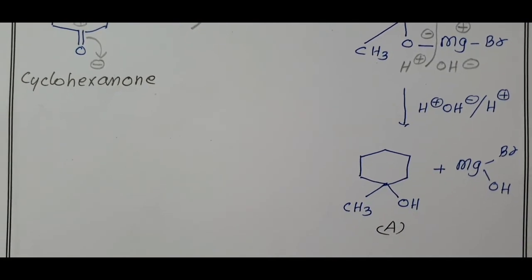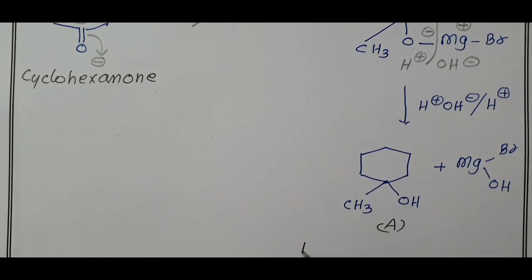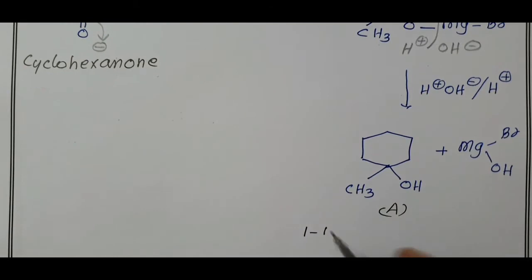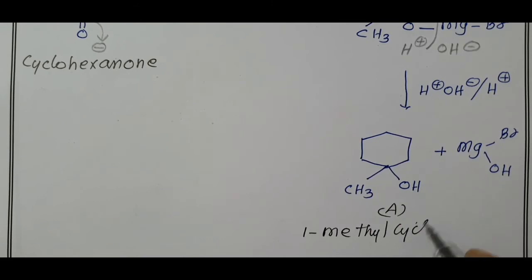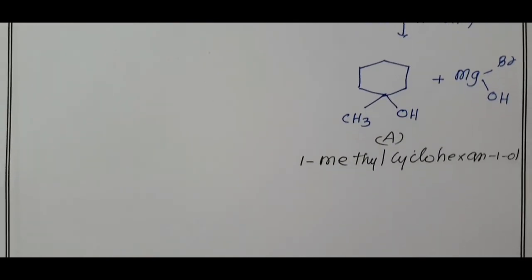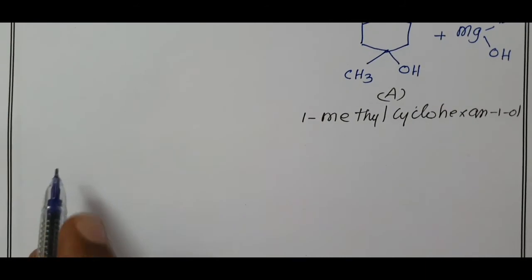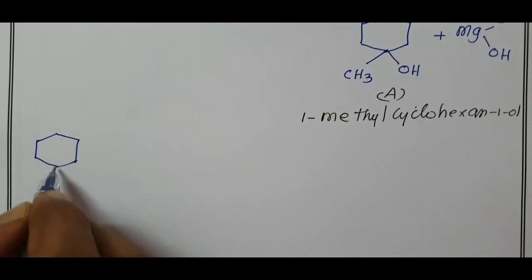What is compound A? Cyclohexanol. In the first carbon it has one methyl group. Therefore, 1-methylcyclohexanol, that is our compound A. Now the next reaction starts with A. 1-methylcyclohexanol, the starting material. Cyclohexanol, here one CH3, here you have one OH.